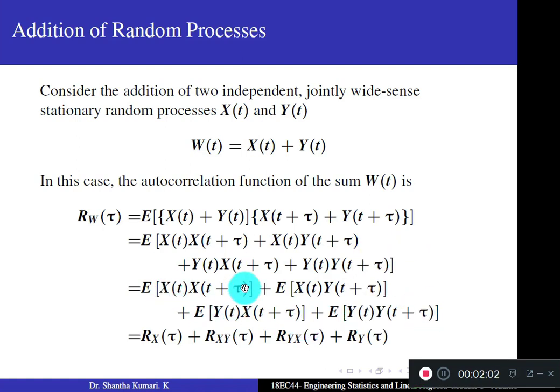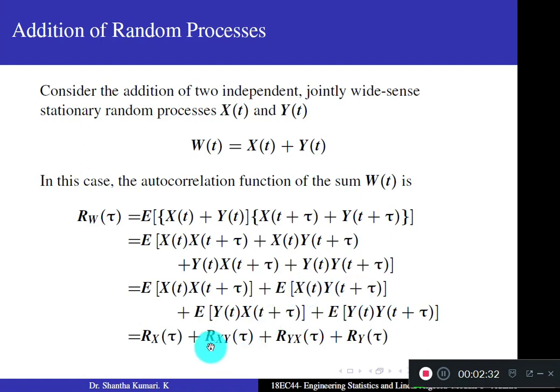If you observe the first expectation term, it is nothing but the definition of the autocorrelation of x. So this term is equivalent to Rx of tau, the autocorrelation of the random process x of t. In the next term, both x and y are present, so it is the cross correlation of x of t and y of t.